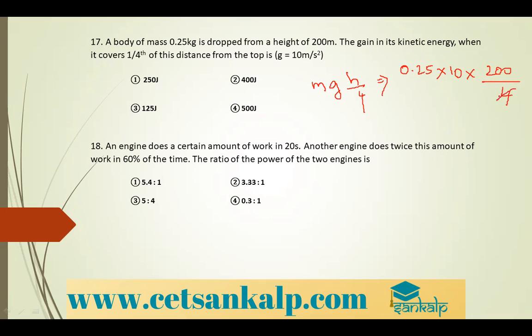I can shift this decimal, and 25 divided by 100 into 5 into 100. So 100 cancels. So 25 into 5 is 125. Okay. Next.